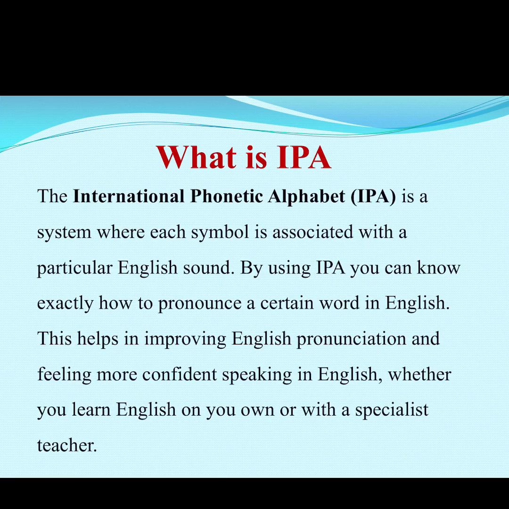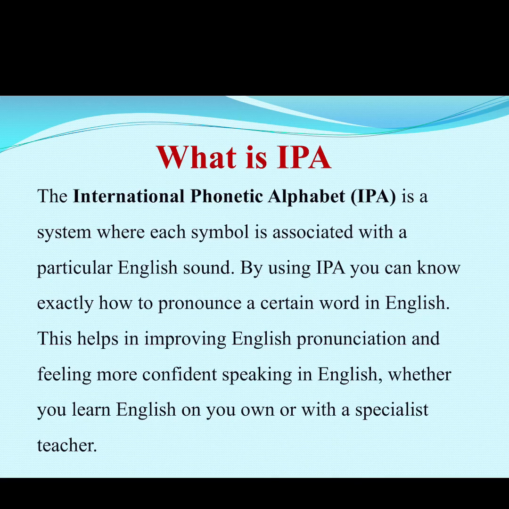Okay, this is my first slide which refers to IPA sounds. What is IPA? It is a short form for International Phonetic Alphabet. It's a system where each symbol is associated with a particular English sound.